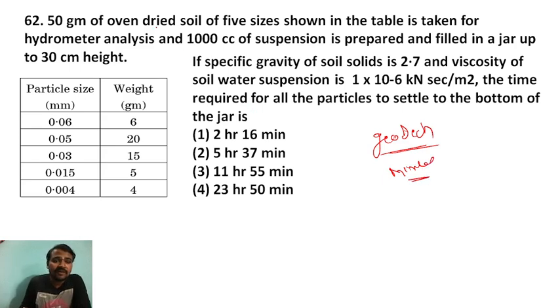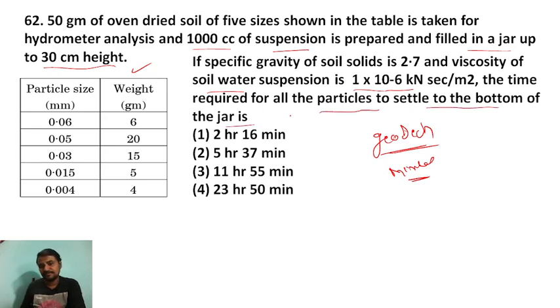So 50 gram of oven dried soil of five sizes shown in the table. So this is a table. In hydrometer analysis, 1000 cc of suspension is prepared and filled up in a jar up to 30 centimeter height. If specific gravity of the soil solid is 2.7, viscosity of the soil water suspension is 1 into 10 raised to power minus 6 kilonewton second per meter square, the time required for the particle to settle to the bottom of the jar.